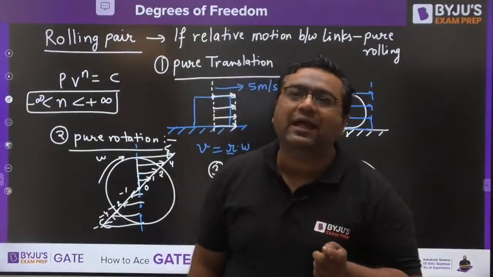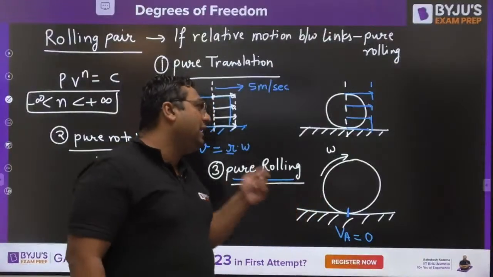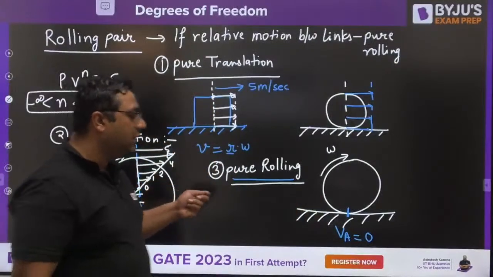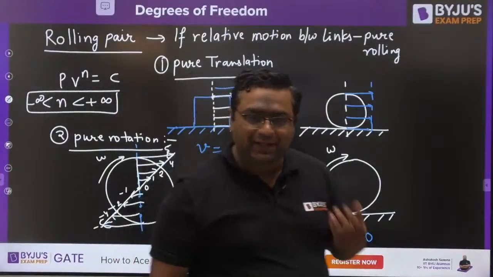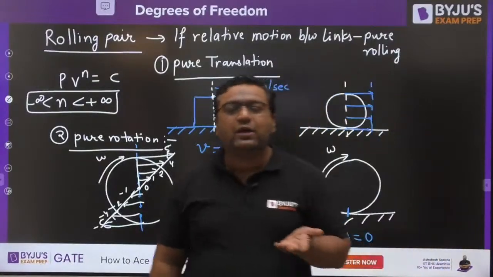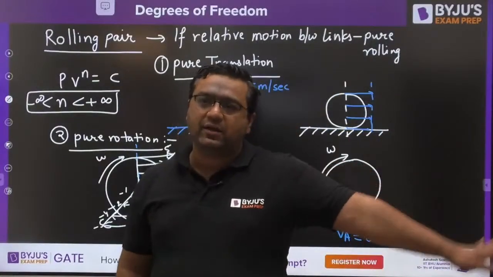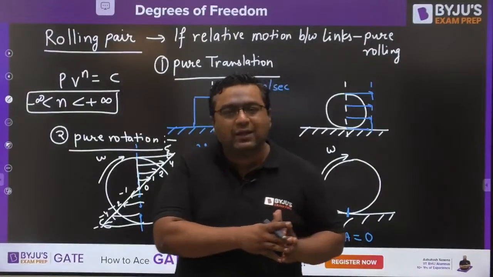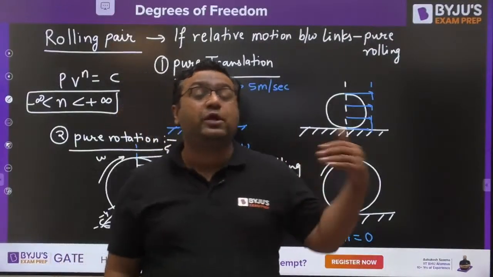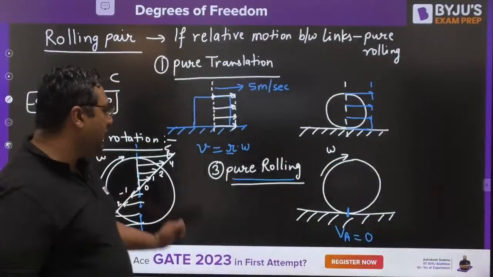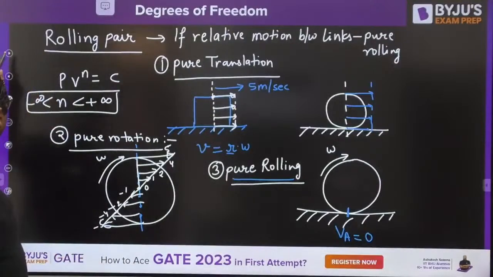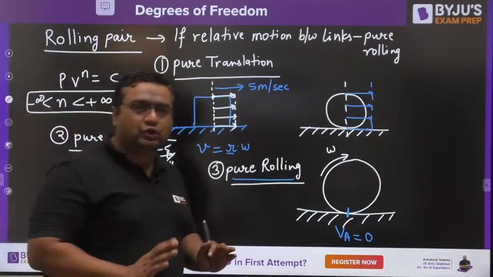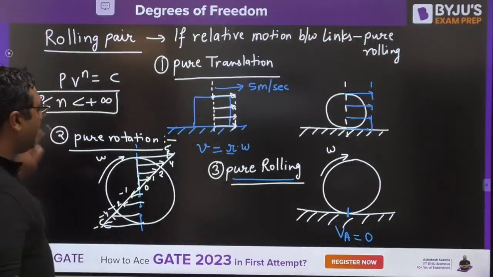Now my dear, we will try to understand this motion, and after understanding this, we would be entering into the kinematic chain, and once we enter into the kinematic chain, our degree of freedom would start. So today I would be telling you the concept of degree of freedom, okay? Then slowly we will be entering into Grubler's formula and all other topics. Let us move further, guys. Today we have some numericals also on pure rolling.